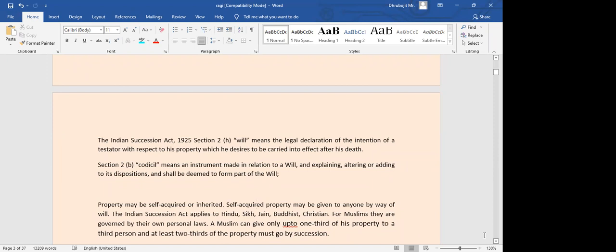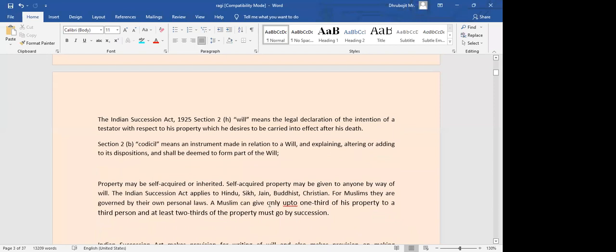For Muslims, we have their own laws, where legal heirs are given more importance. For these other communities, they are free to decide to whom the property would go. They can say that I want to give 100% of this property to some random stranger. They can give it.